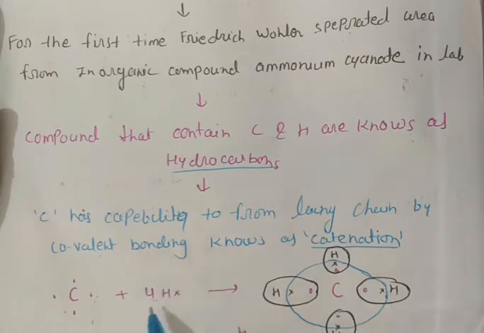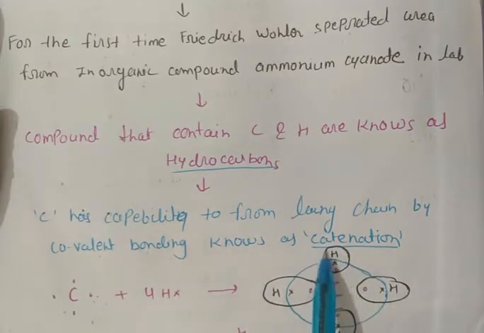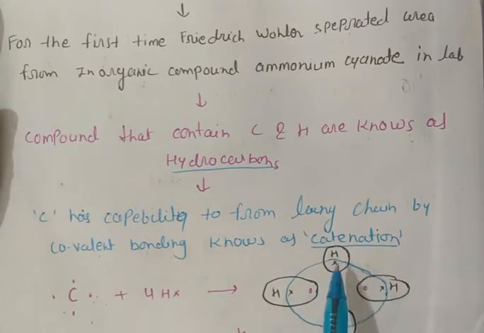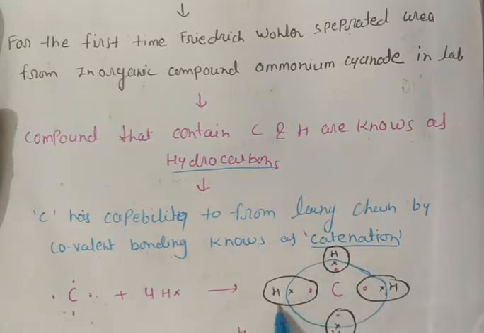When 4 hydrogens react with 1 carbon, they share electrons. Through this sharing, carbon completes its octet and hydrogen gets 2 electrons to become like helium, which is an inert gas.